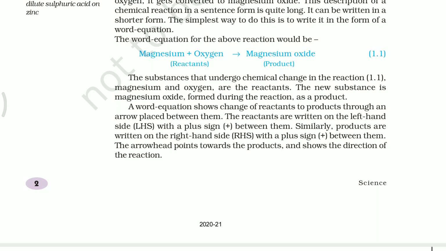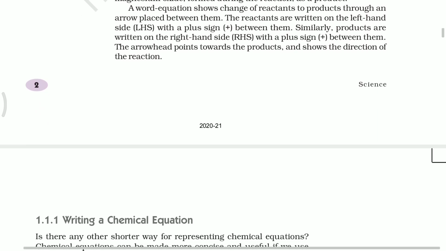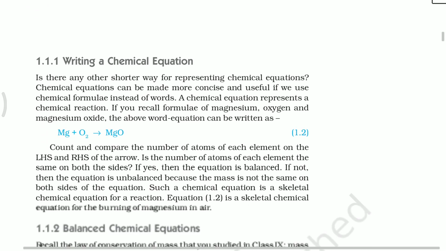Reactants and products are separated with an arrow mark. The arrowhead is always towards the product side. That means from reactants to products, it always shows the direction of the products. So this is the basic information about a chemical equation.